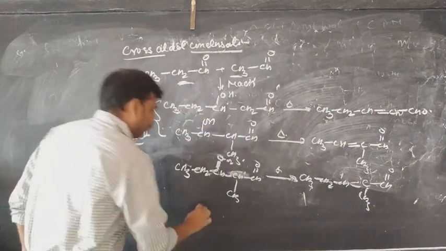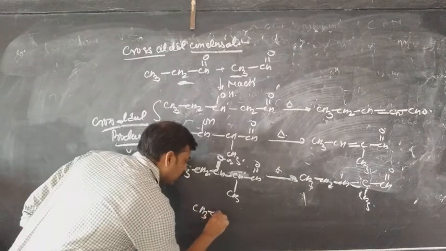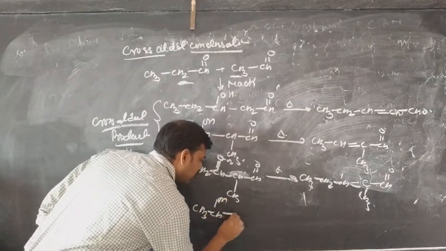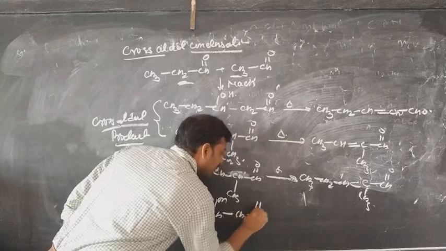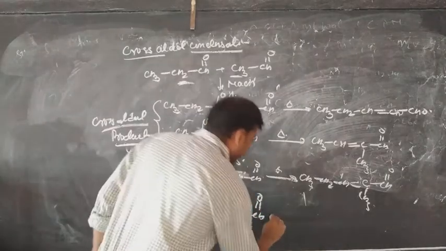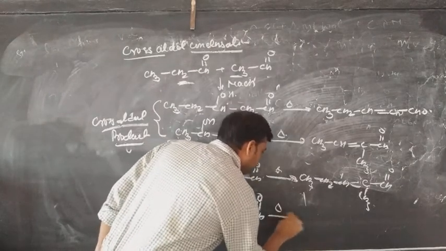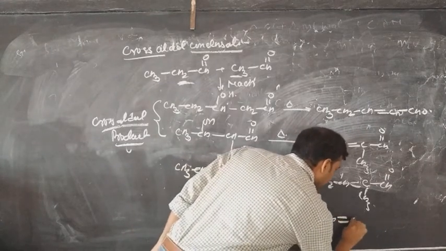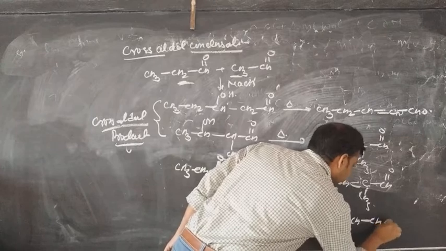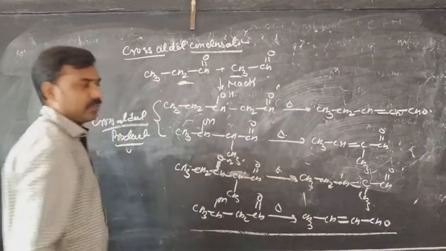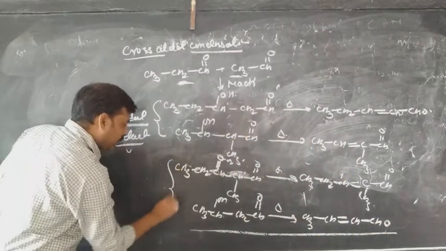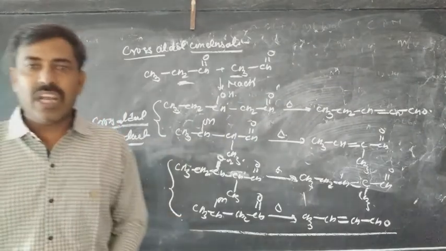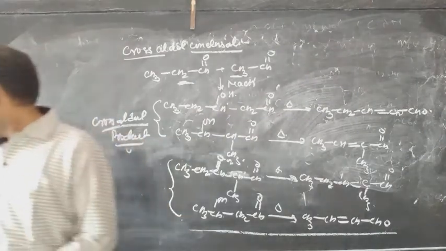And the last one will be the CH3, CHOH, CH2, CHO, and on heating it will form CH3, CH double bond CH and CH. And these two, that is the last two, are the self aldol product.